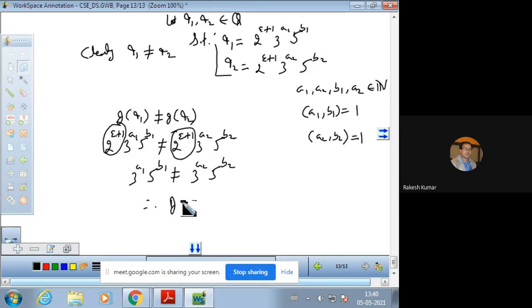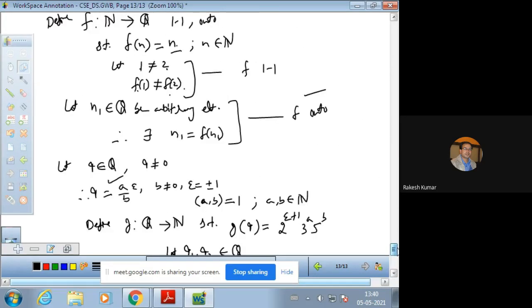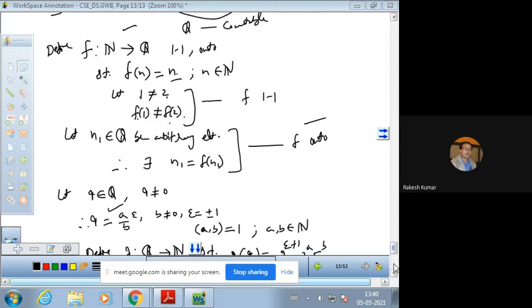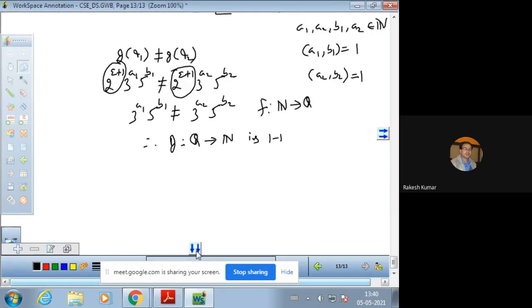This gives that G from rationals to naturals is 1-1. And by the Schroeder-Bernstein theorem, because F is already 1-1 from naturals to rationals, which we have already proved, and G is also 1-1, there exists a 1-1 onto function H from naturals to rationals.